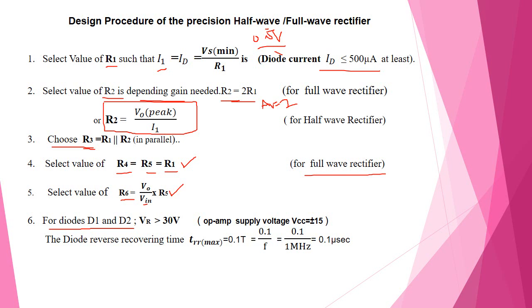In that, the maximum reverse recovery voltage is equal to 30 volts. For the op-amp, the supply voltage is plus or minus 15 volts. For the diode, the maximum reverse recovery time TRR is equal to 0.1 times the total time period, that is 0.1 divided by F, where F is usually given as the standard value of 1 megahertz, that is the frequency, so 0.1 divided by 1 megahertz is equal to 0.1